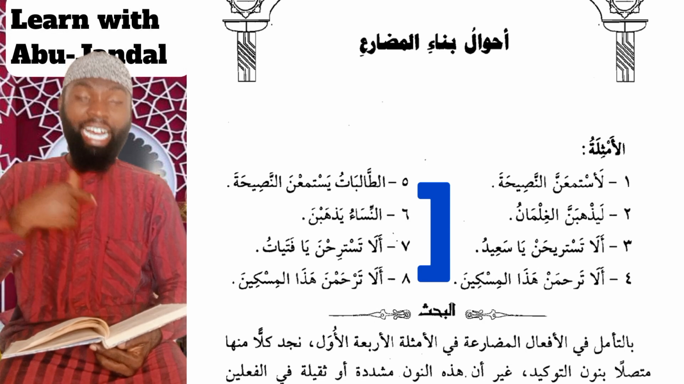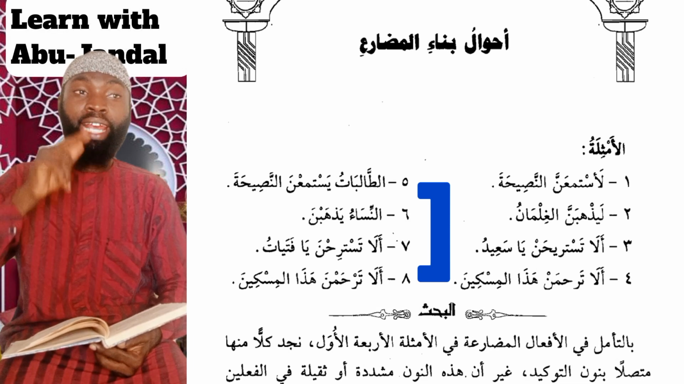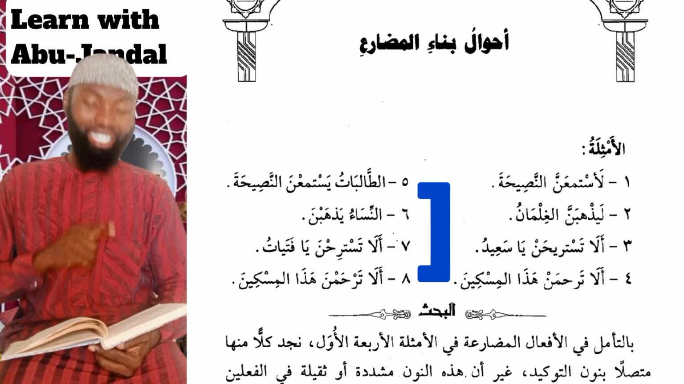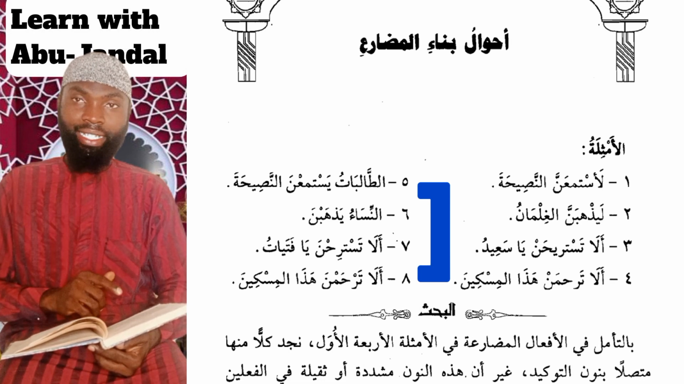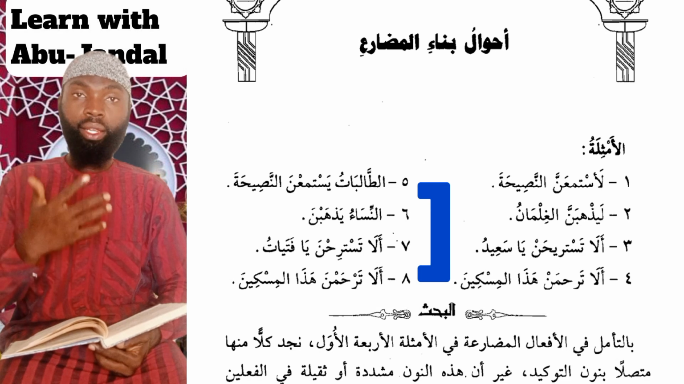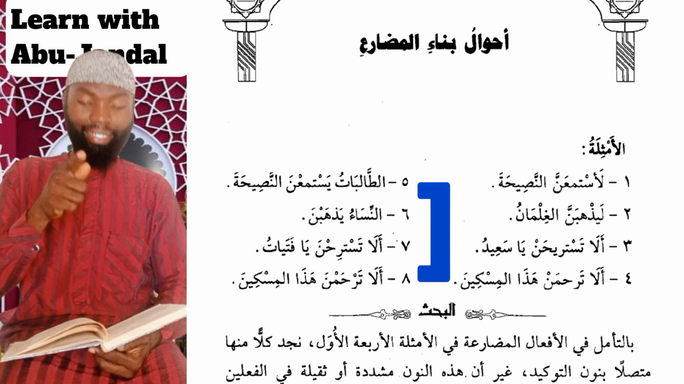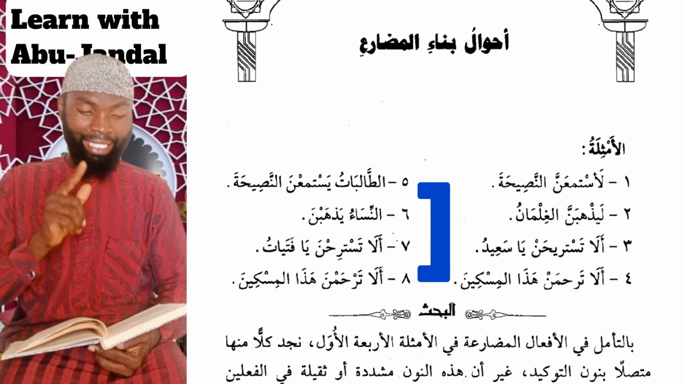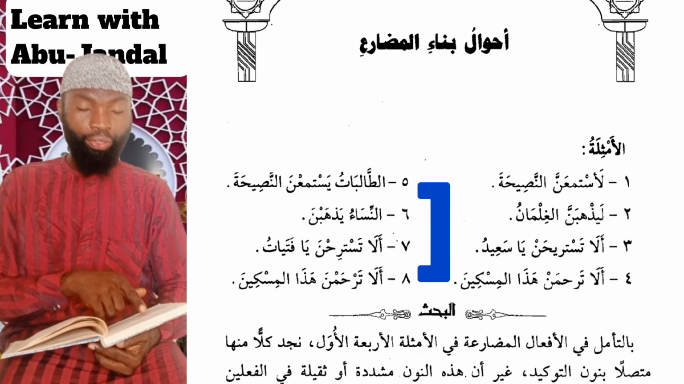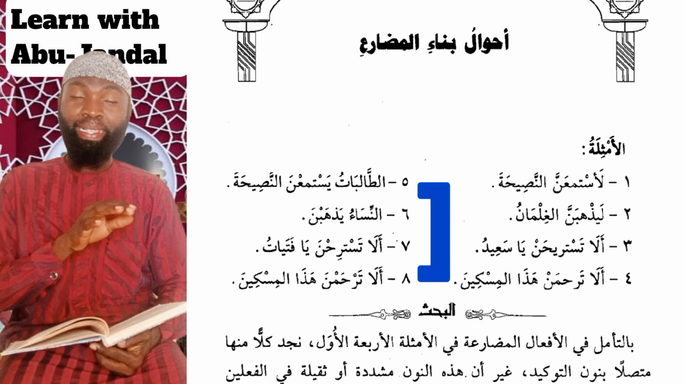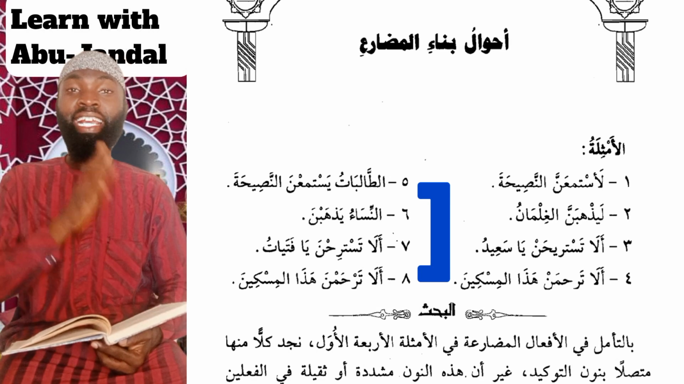Number six we have an-nisa'u yadhhabna, the women are going, yadhhabna. And number seven we have ala tastarihna ya fatayat, won't you rest, girls? And lastly we have ala tarhamna hadha al-miskin, won't you have mercy over this poor man? So we can see these two sets of examples: the ones on this side end with nun tawkid, and the ones on this side end with nun niswa.